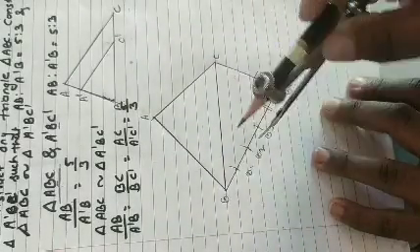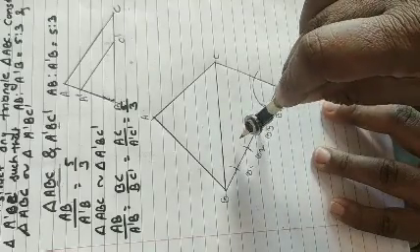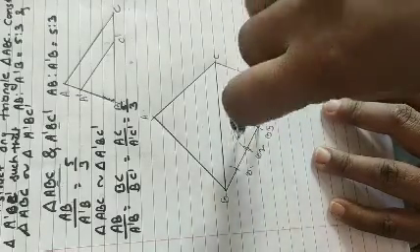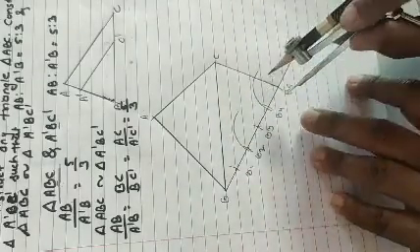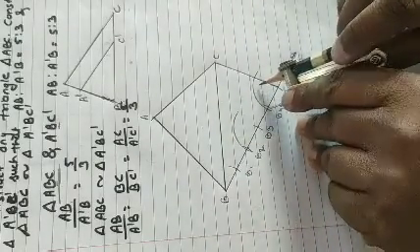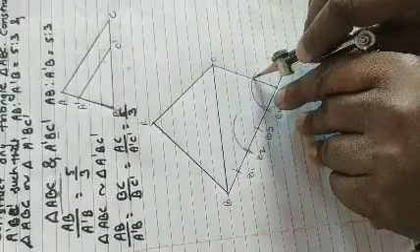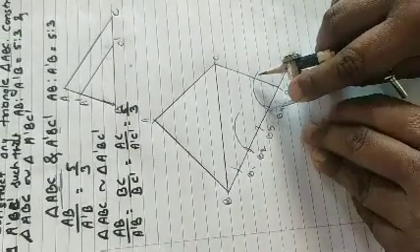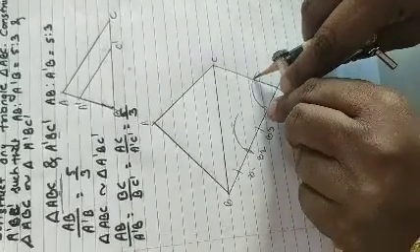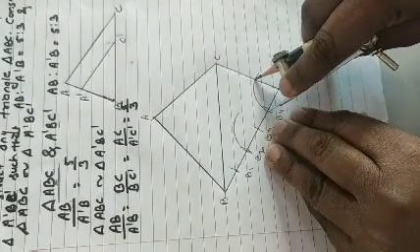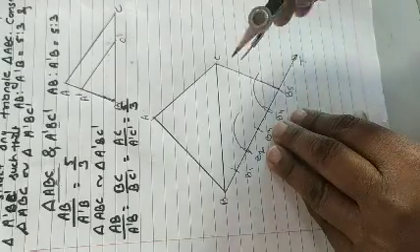Without changing the distance, put your point on B3, because we have to draw the parallel line from B3. So this is the arc. Now take this distance in the compass, from the arc between the arc and the lines. I am not taking the point B4, I am taking the arc's point. The distance between the two arcs where they intersect, take this distance in your compass.